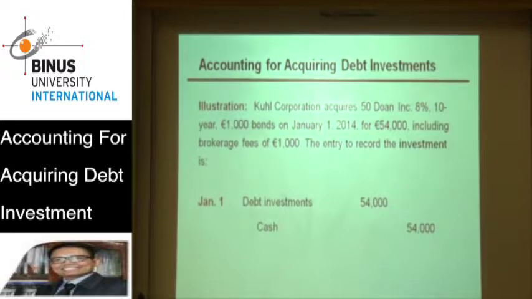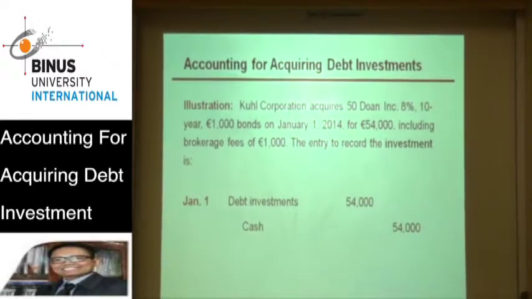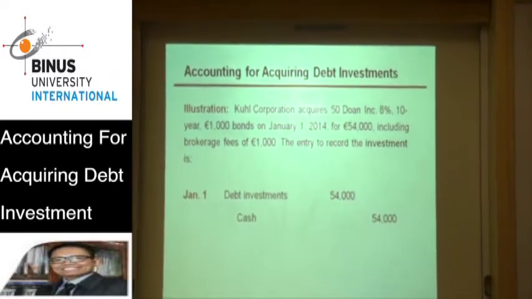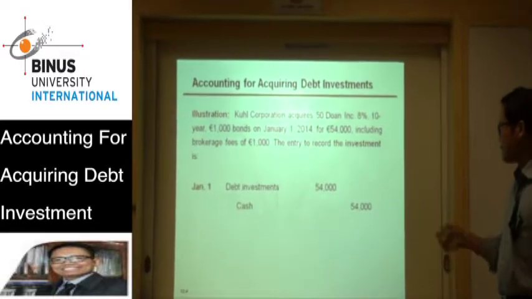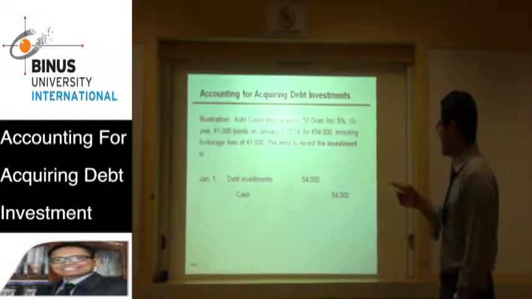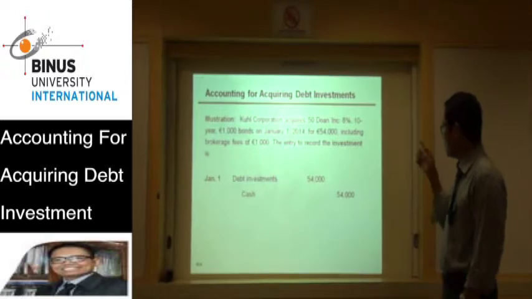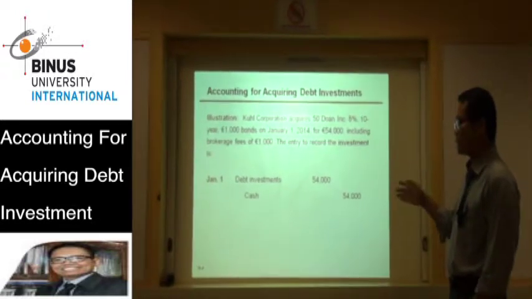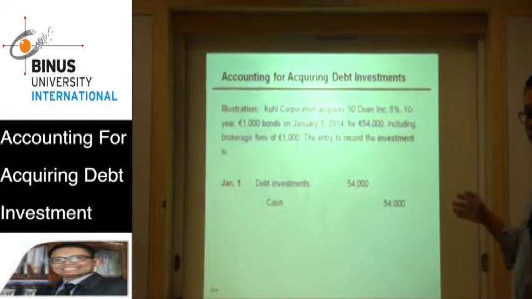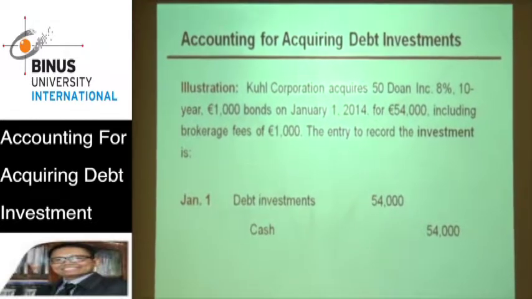Then the entry to record this investment is debit debt investment 54,000, and credit cash. So debt investment is 54,000, the price plus brokerage fees. So we journalize this transaction at cost.